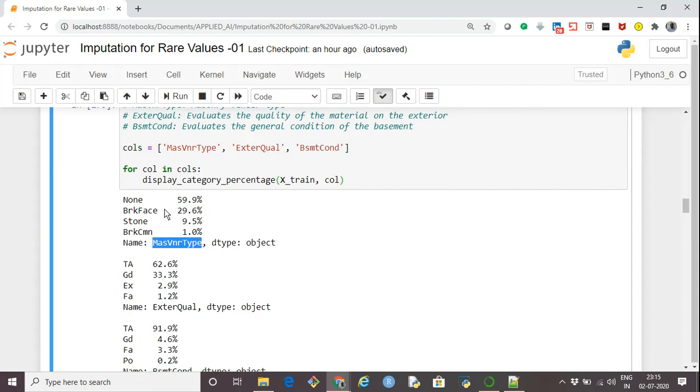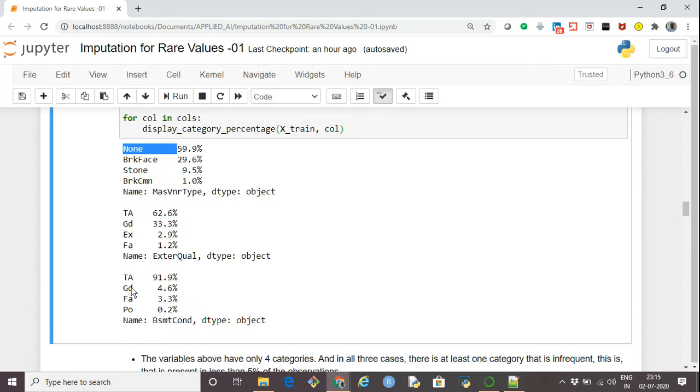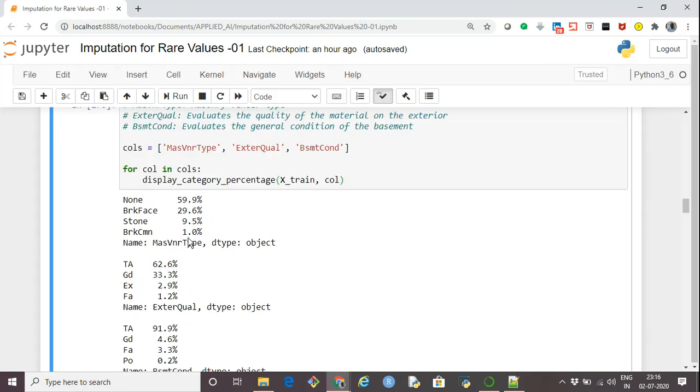But if you see, there is obviously one dominant category, but the other ones also have a fair amount of data, like 29%, 33%. But in this case, the dominant category is 91%, but the others are all less than 5%. Similarly, in this case, the rare category is only 1%, and in the external quality, the rare categories are 1% and 2.9%.